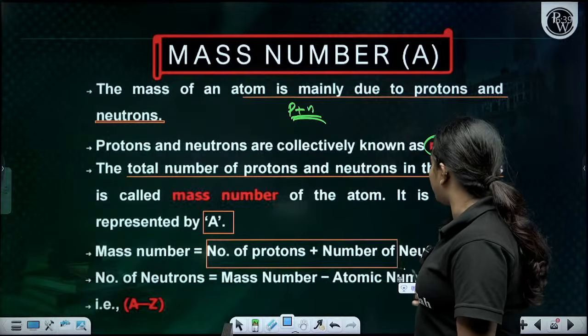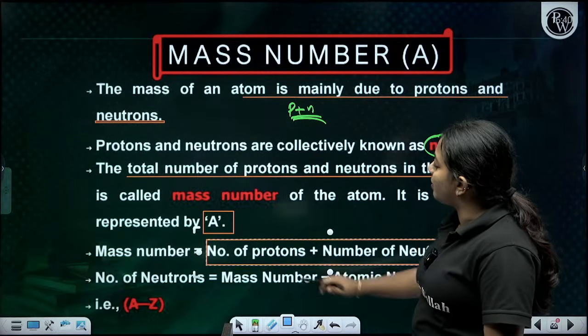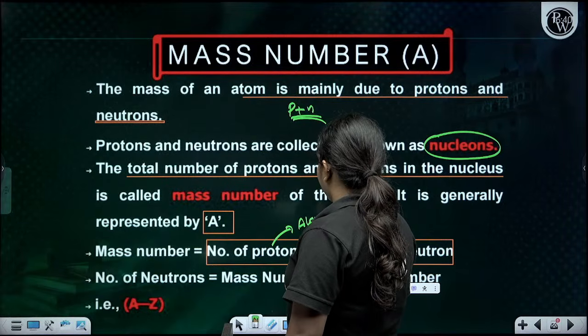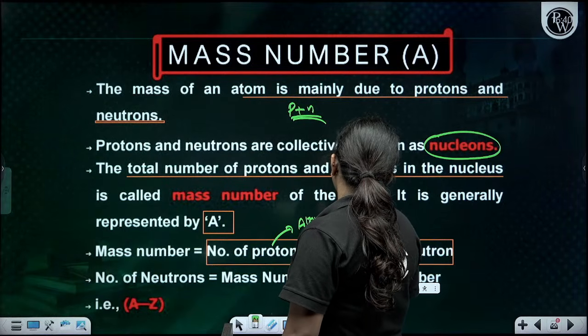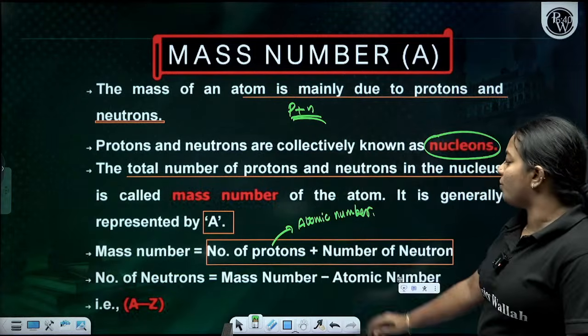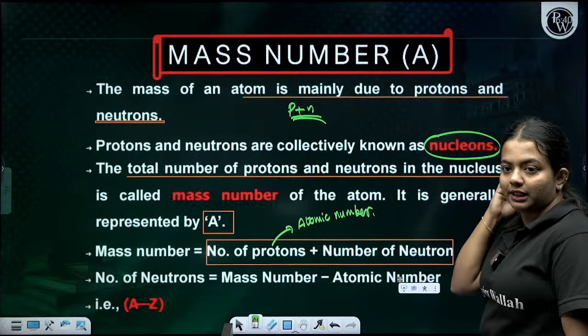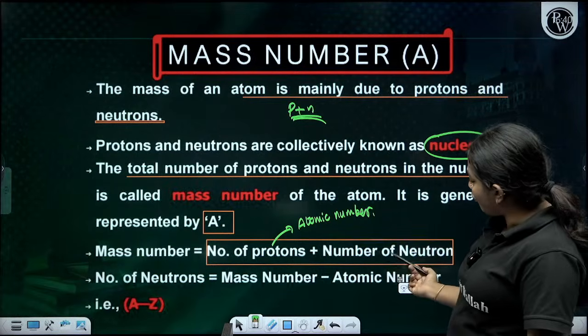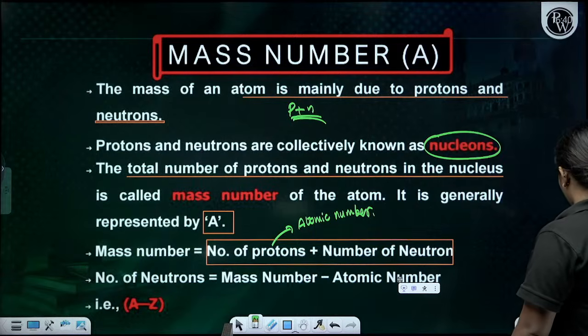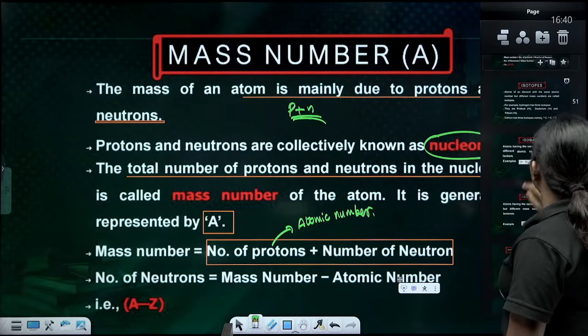You can easily find it out when you have the atomic number. This is your atomic number. So the number of neutrons is equal to the mass number minus the atomic number, A minus Z. If we want the number of neutrons, we subtract the atomic number from the mass number. Clear everyone? Okay.